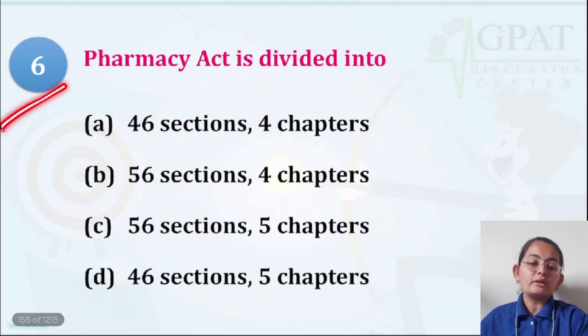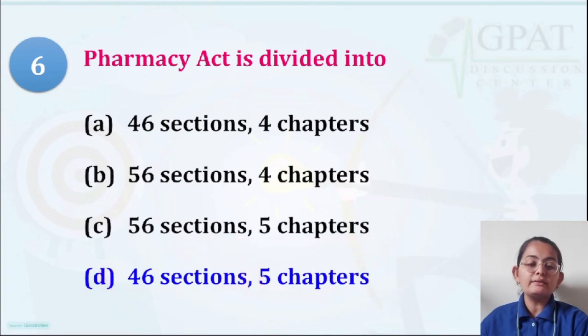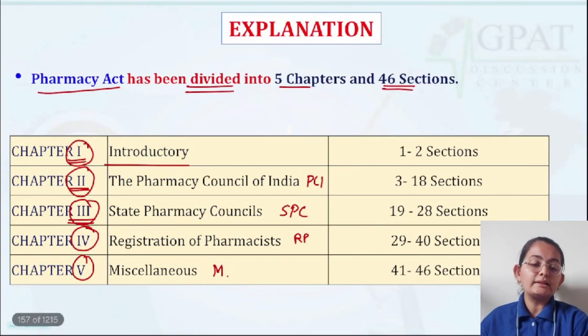Question number 6 is talking about the Pharmacy Act being divided into how many sections and chapters. So you must be remembering there are a total of 46 sections and 5 chapters. Okay, 46 sections and 5 chapters. So these are the chapters.